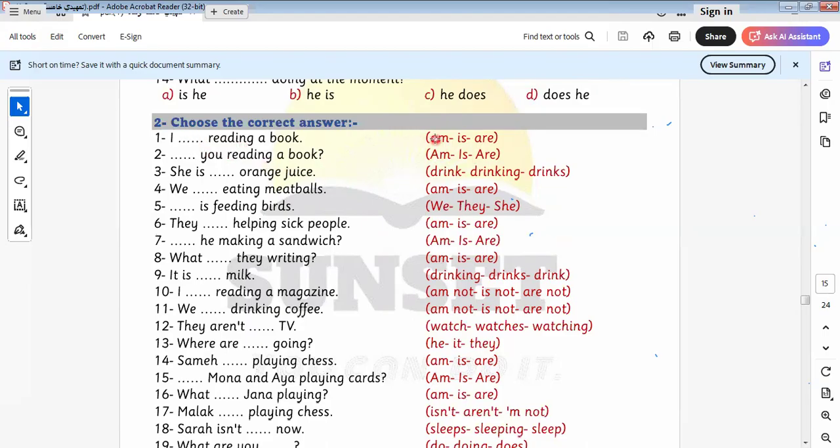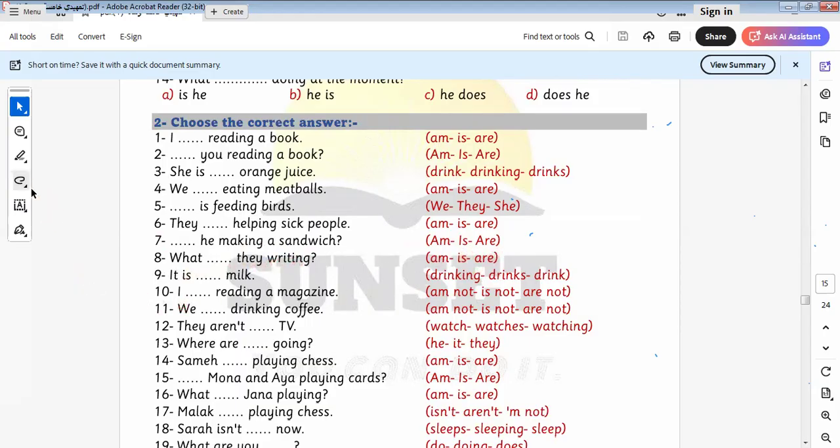Here I take: I am reading a book. Here: she is drinking orange juice. We are eating meatballs. She is feeding birds. What can we say here? We have the verb to be, is. So the suitable subject that takes is will be she. They are... He is making a sandwich. So the answer to be is is. What are they writing?